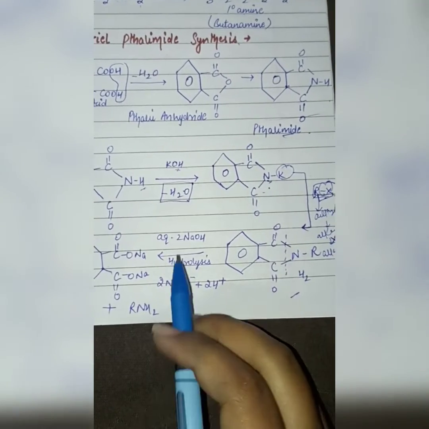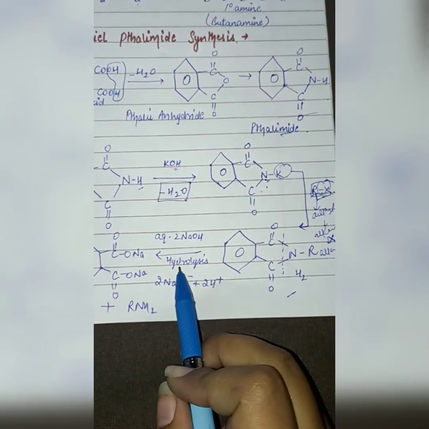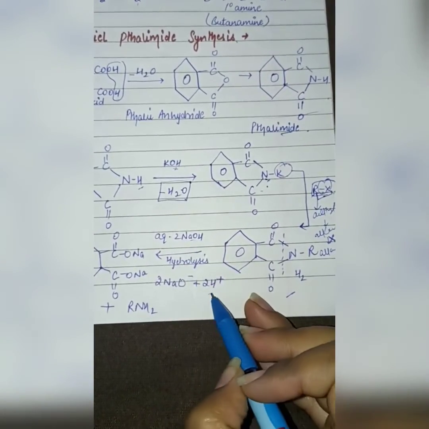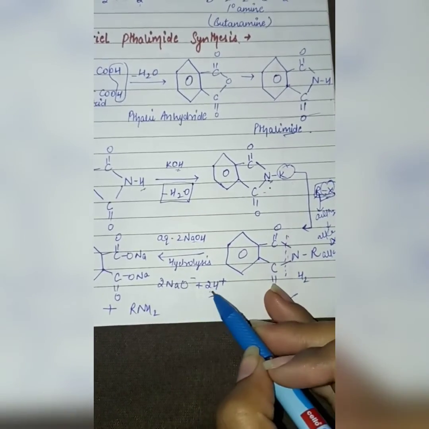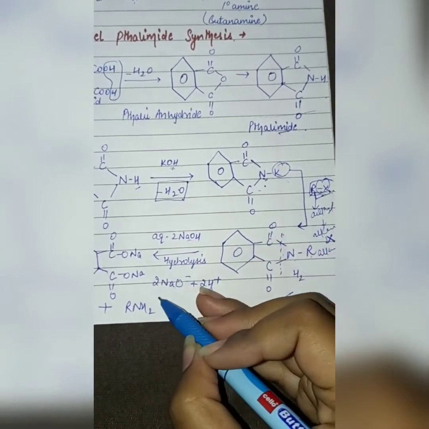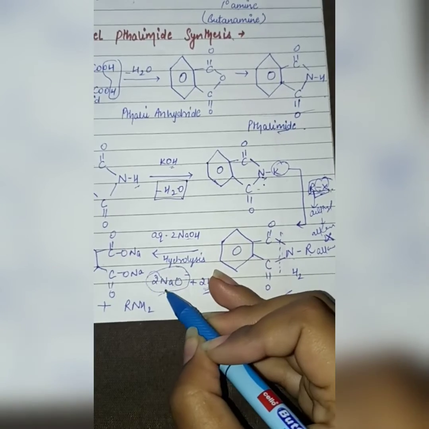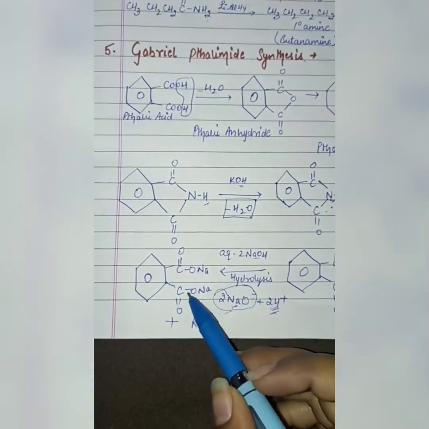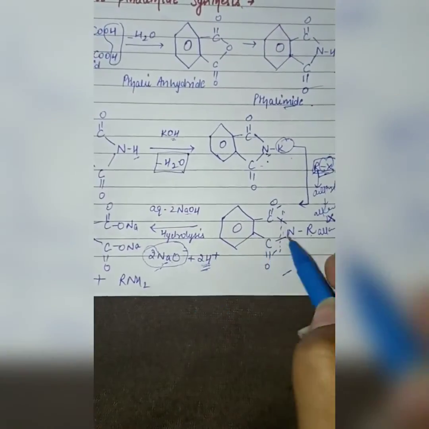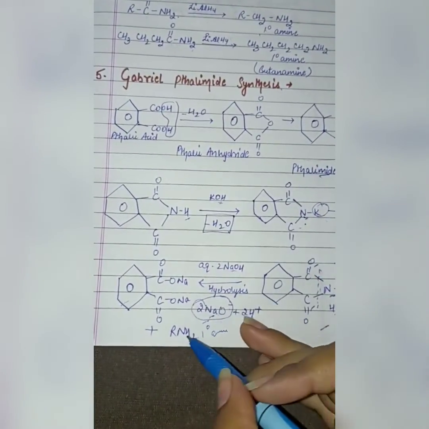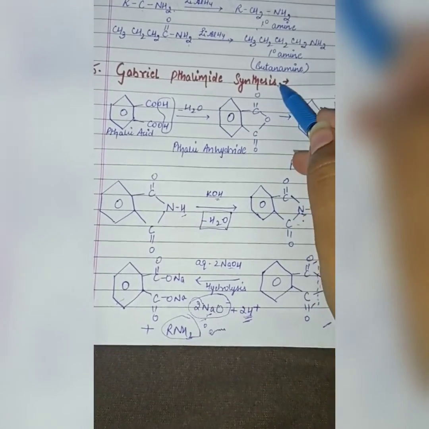Then if we treat it with aqueous NaOH and further hydrolyse it, the 2NaOH becomes 2NaO negative and 2H positive. If we break it, the 2 hydrogens come with NR, and of the 2 NaO negative, one comes with one compound and one with the other compound. This forms the sodium salt and H2 goes with the NR, so it becomes the primary amine. We have to do this whole reaction to take out only the primary amine, or this reaction gives us the primary amine.